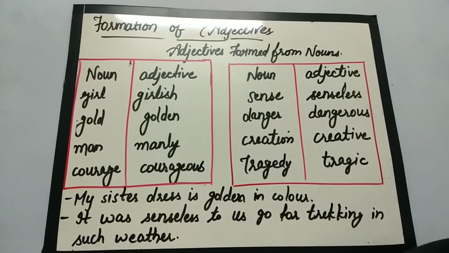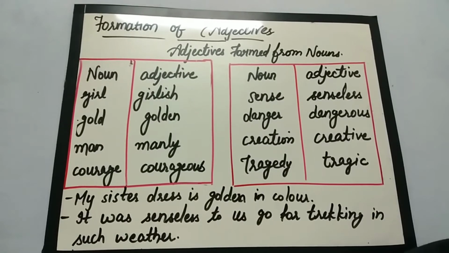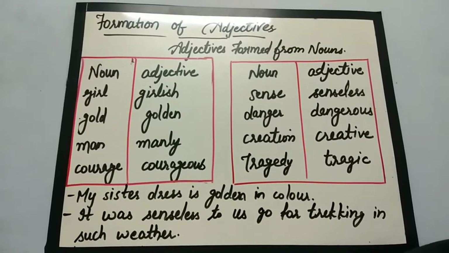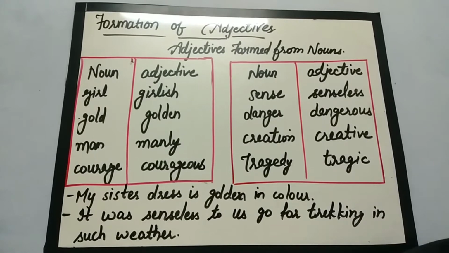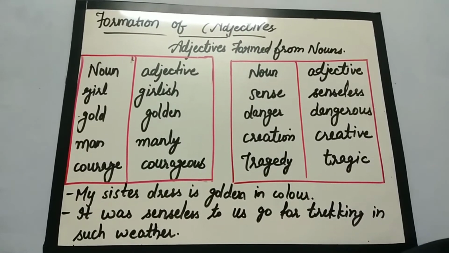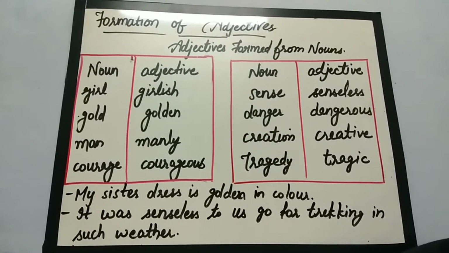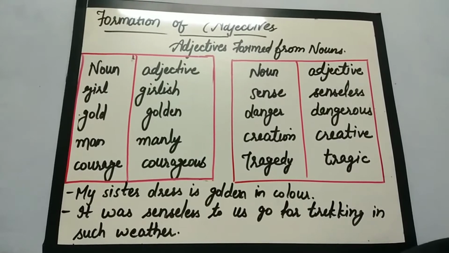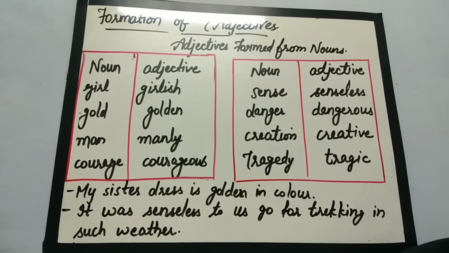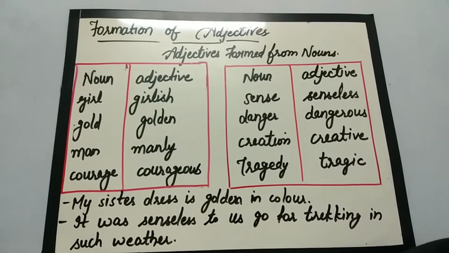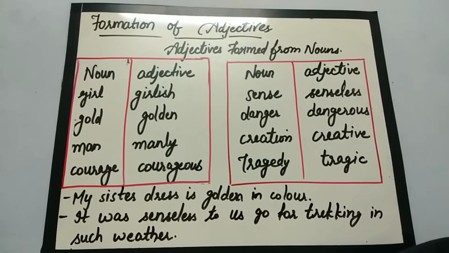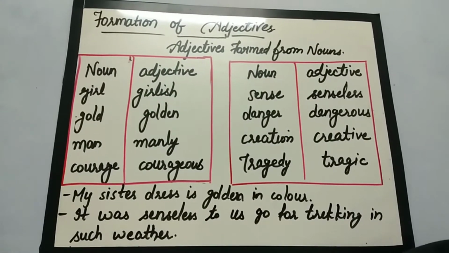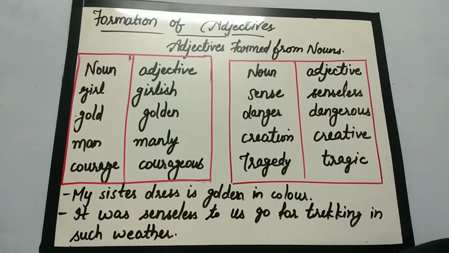Here I am showing you a table providing an overview of adjective formation using nouns. This table shows a list of suffixes that can be added to nouns to form adjectives. For example, girl, and we have added the suffix ish and made the adjective girlish.